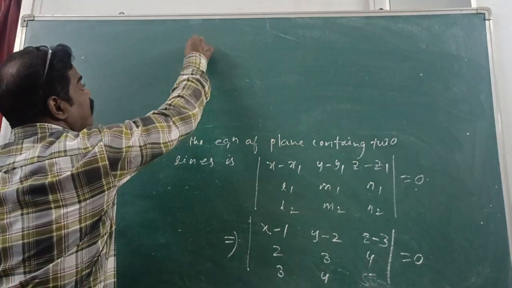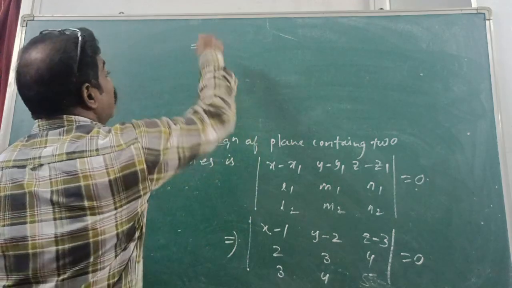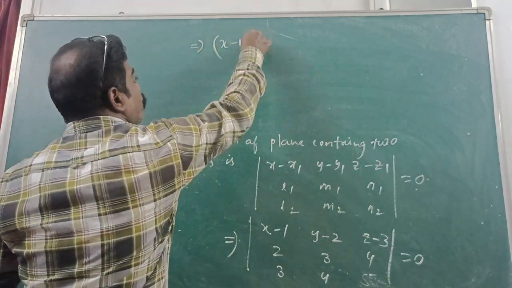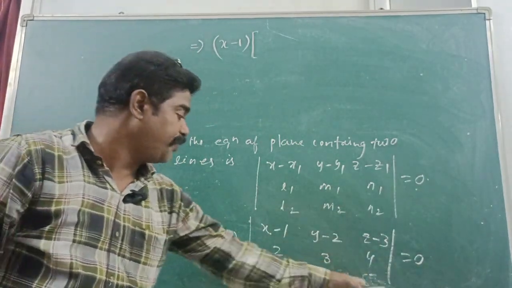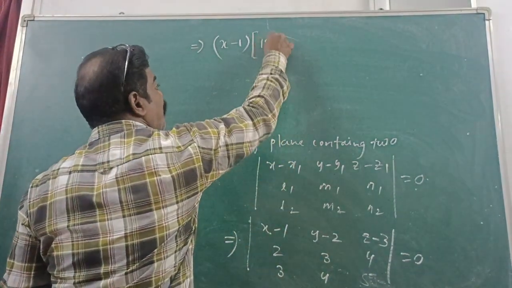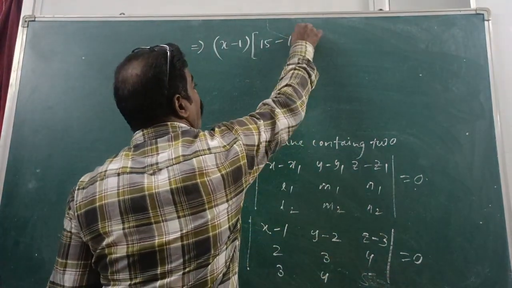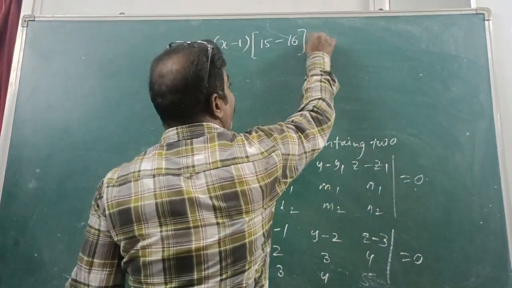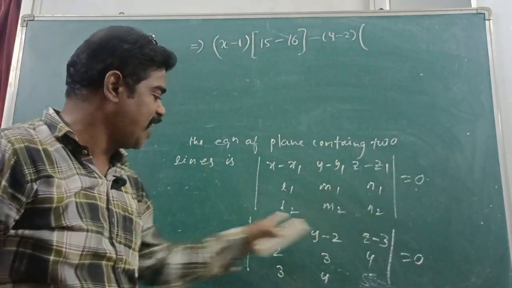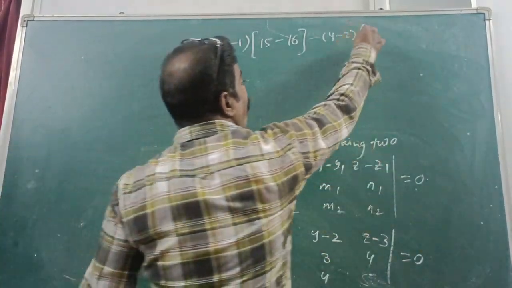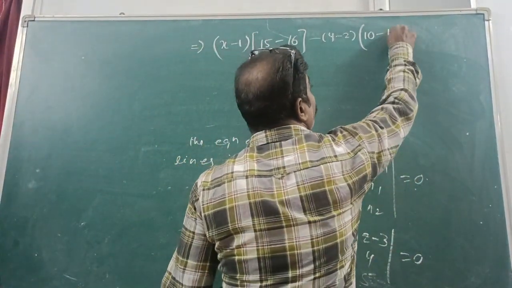Now solving this, we get: x minus 1 into, we leave this row and column, first column, 3 into 5, 15 minus 16. Understood or not? Minus of y minus 2, we leave this row and column, 2 fives are 10, minus 4 threes are 12.